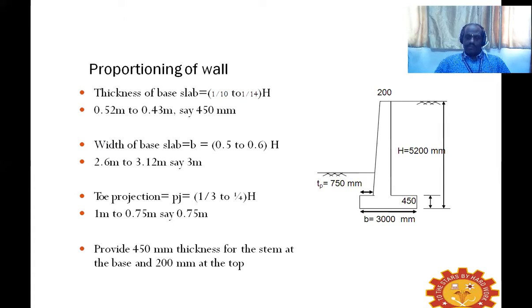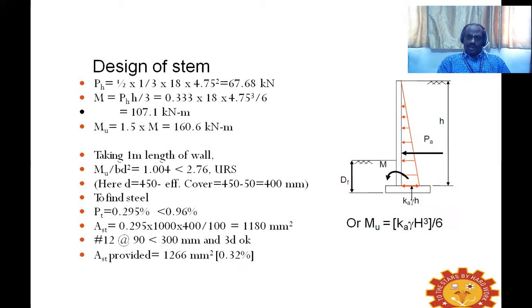Both can be equally proportioned. So, as for the dimensions as a whole, we have decided for all the elements: the stem, the heel, and the toe projection also. Now we'll start with the next step, the design of the stem.